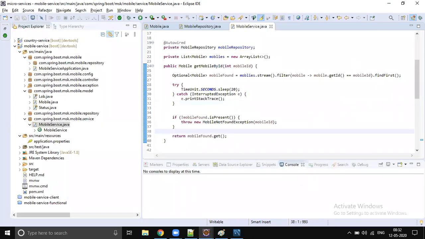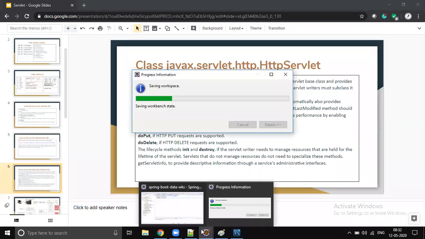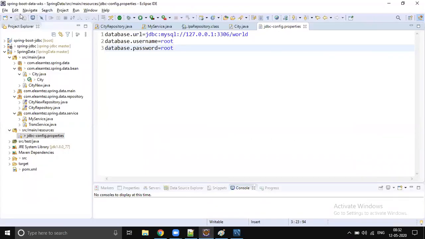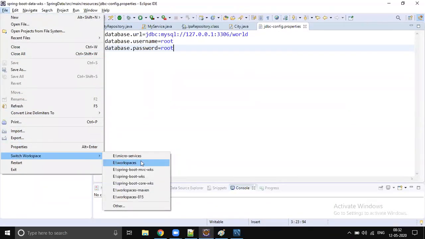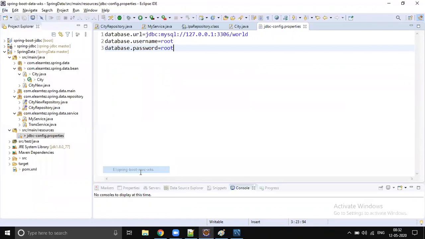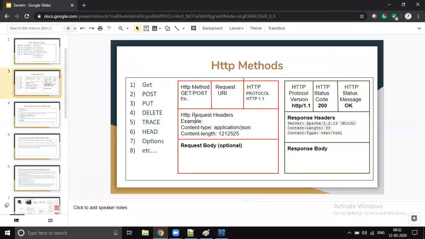Based on the request header, like the method, right? What kind of request is coming from the browser? Is it a get or post? Based on that method, like based on the request parameters, it will decide which method to invoke.